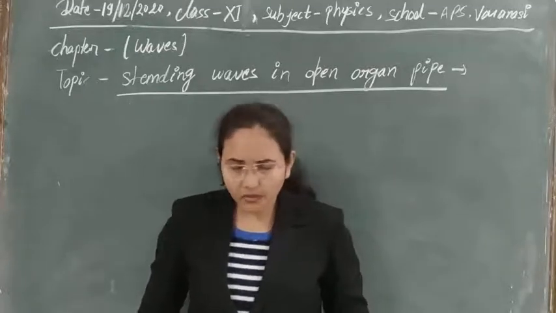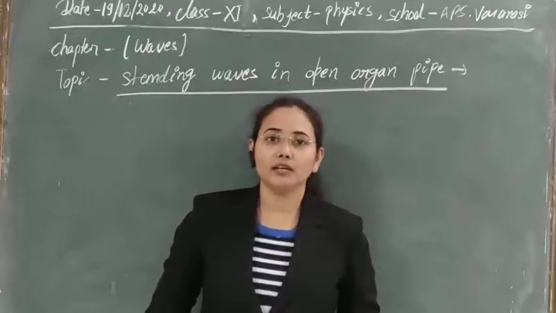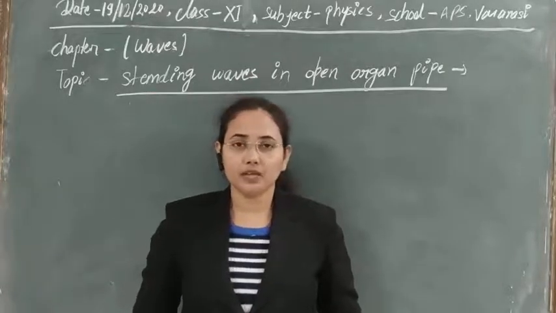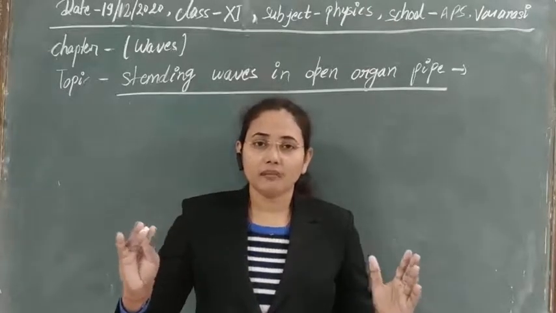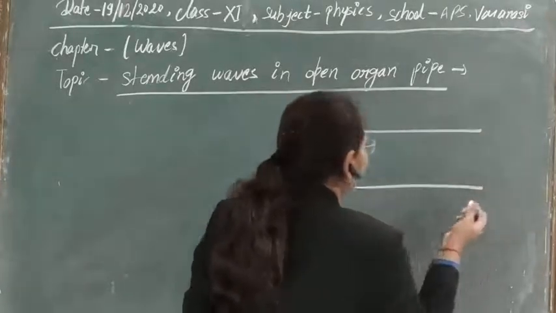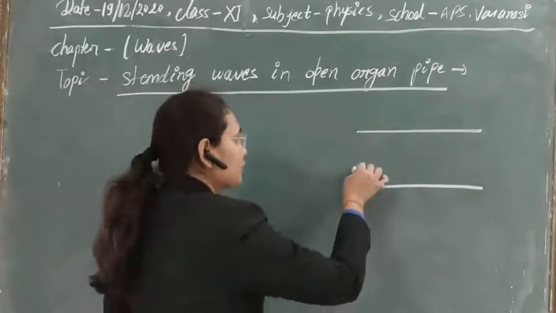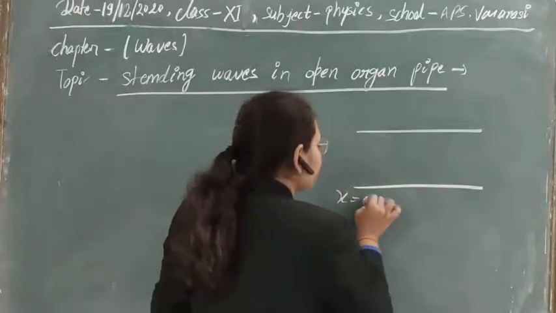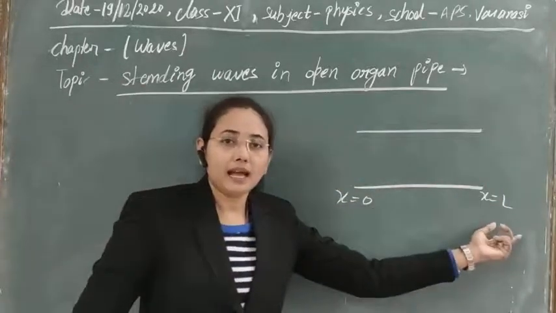At the other end, as there was an open end, we always got the maximum displacement, or antinode point. In the same way, today let's discuss the production of a longitudinal standing wave in an open organ pipe. An open organ pipe means an instrument in which both ends of the organ pipe are open. Suppose this is x equal to 0 and the length of this organ pipe is L, so this end will be x equal to L.